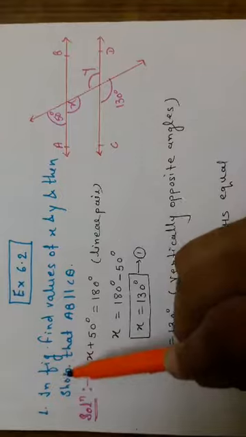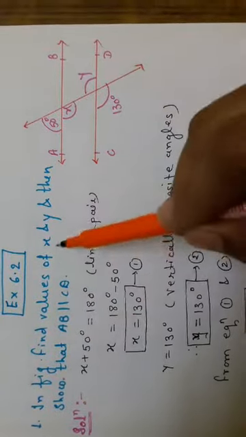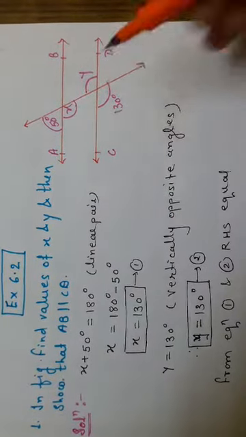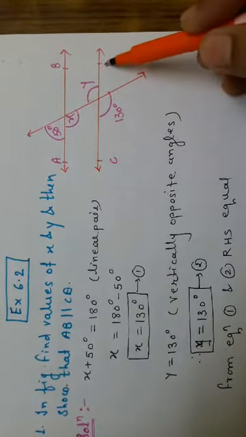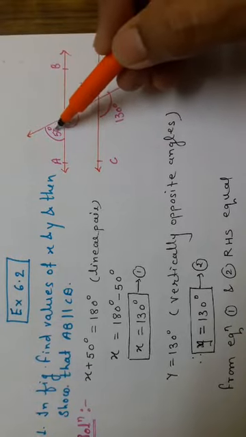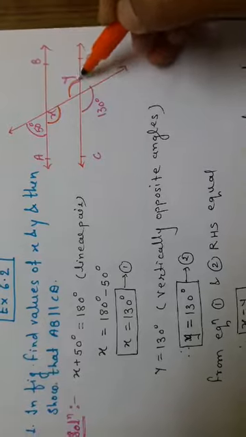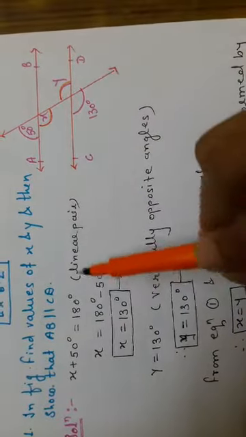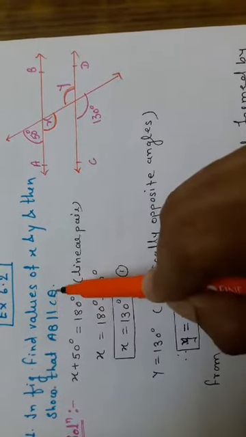Now the first problem from exercise 6.2. In the figure, find the values of x and y, then show that AB is parallel to CD. Here they have given the figure AB and CD. From here they have given some angles. This angle is 50 degrees, this angle is x, this is y, and this is 130 degrees. We have to first of all find the values of x and y, and then show that AB is parallel to CD.